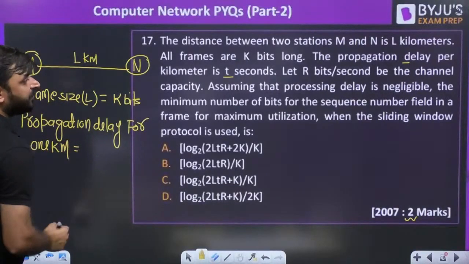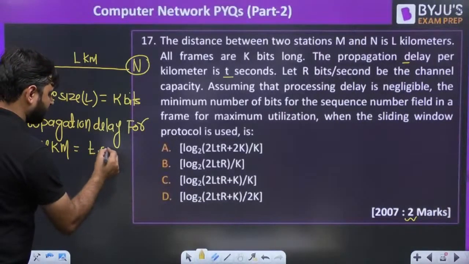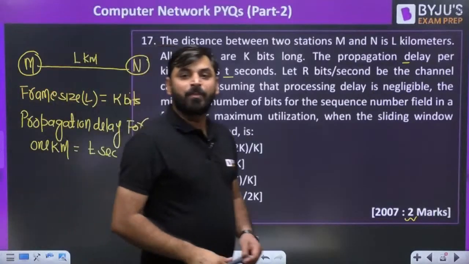How much is it given here? t seconds. But my dear friends, what is the propagation delay?